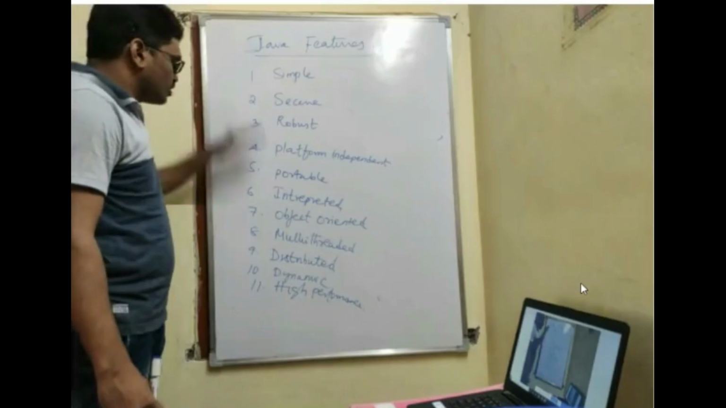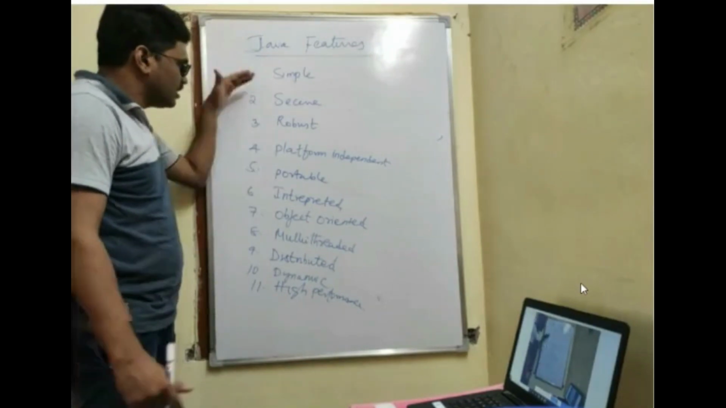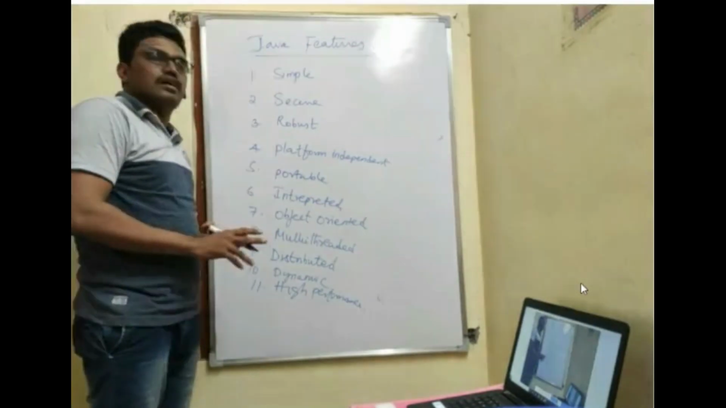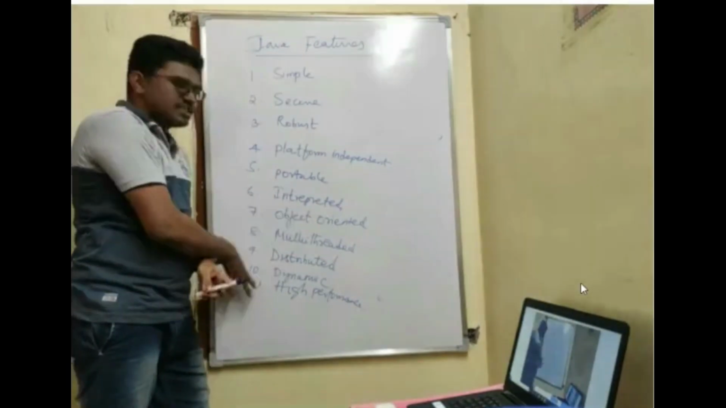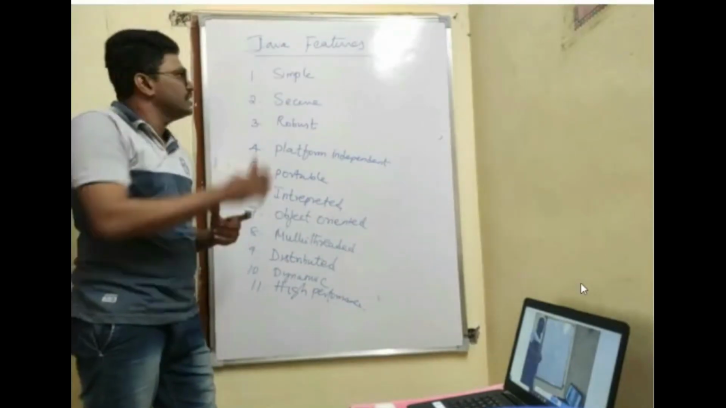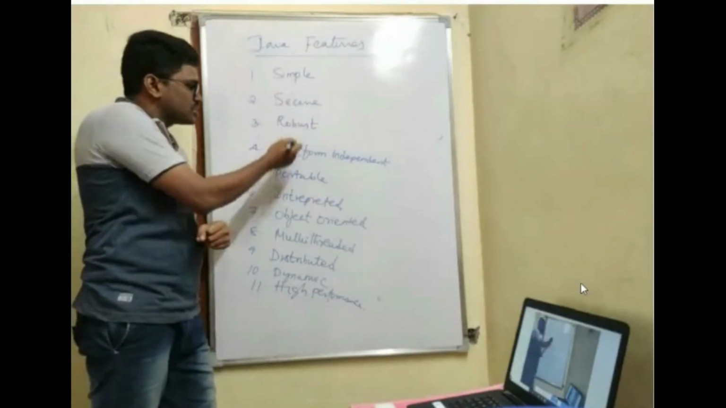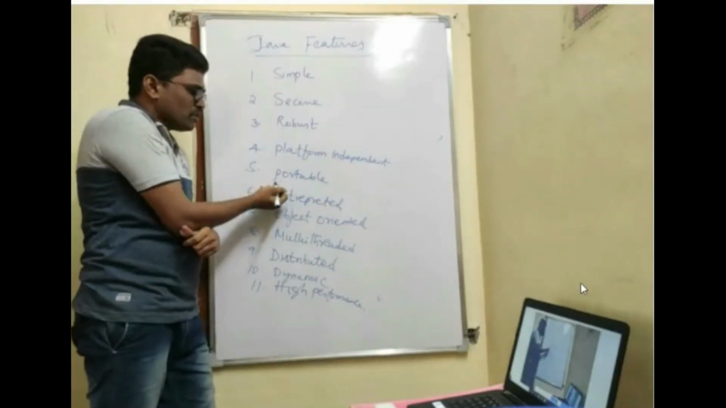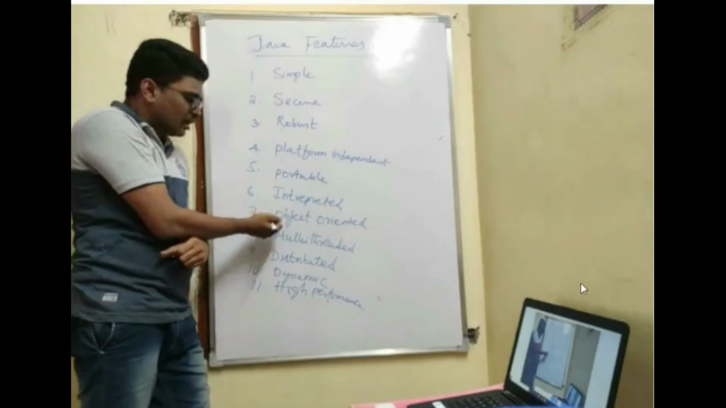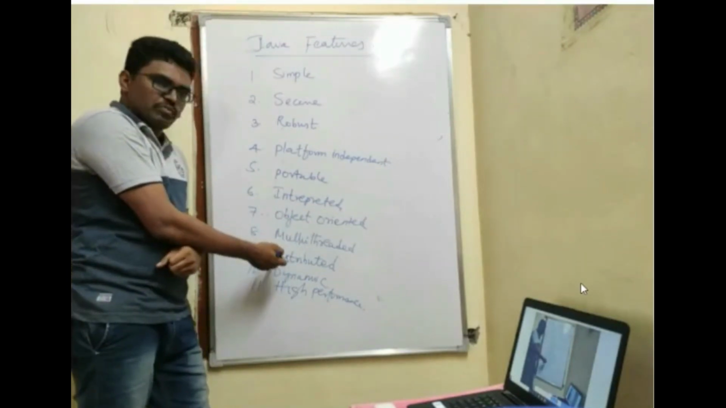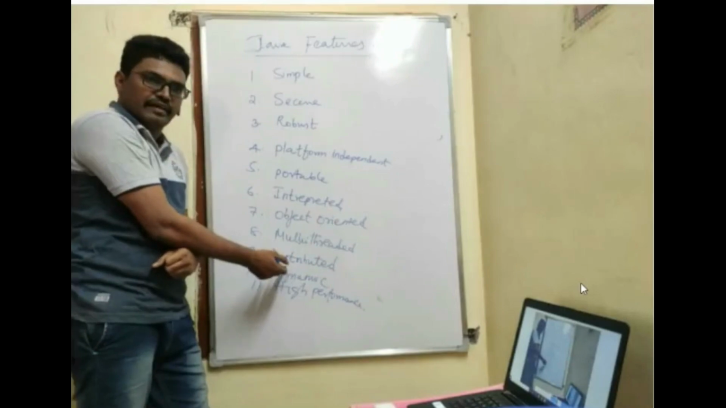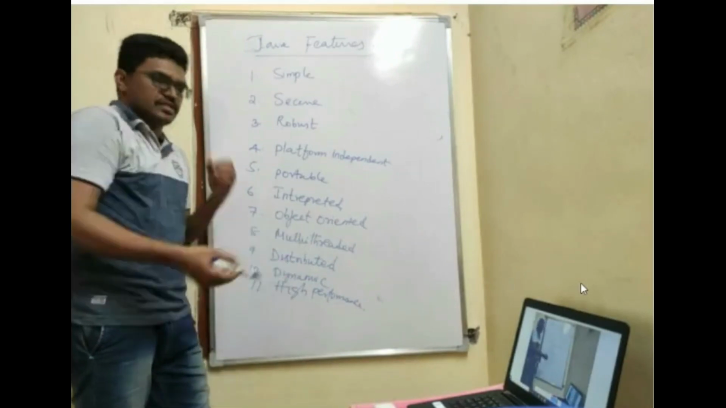Okay, it's not possible to discuss all the features. To the extent which are possible, we'll cover. So these are the 11 features. These 11 features are very important. Simple, secure, robust, platform independent, portable, interpreted, object-oriented, multi-threaded language, distributed language, dynamic language, high-performance language.